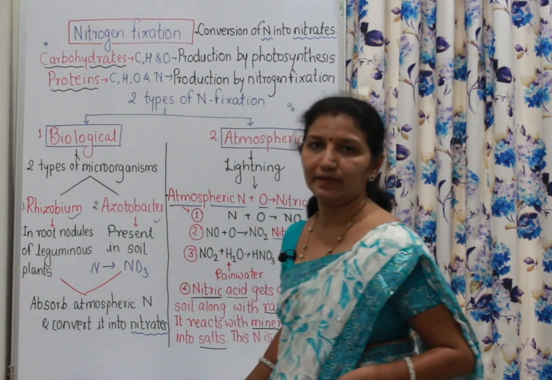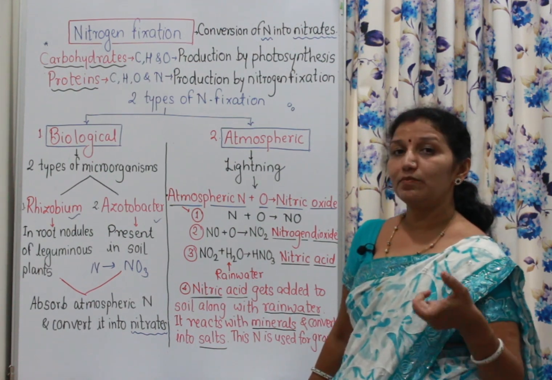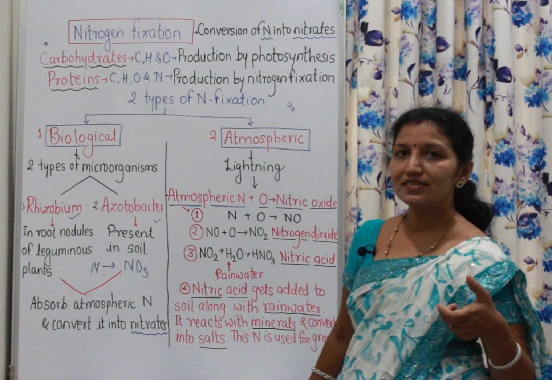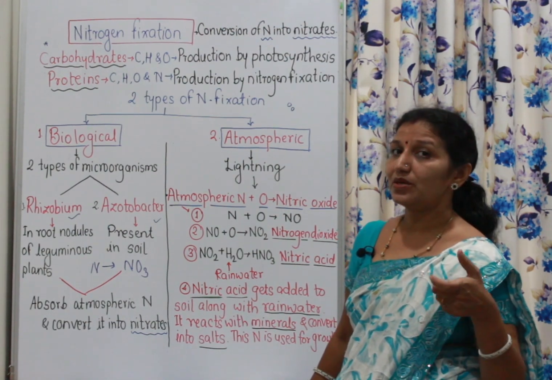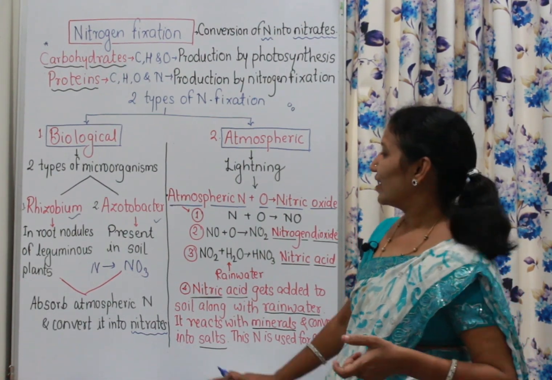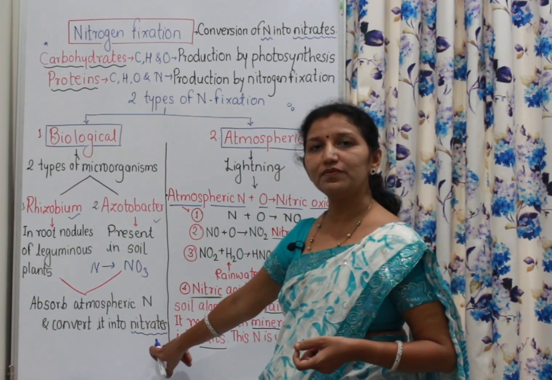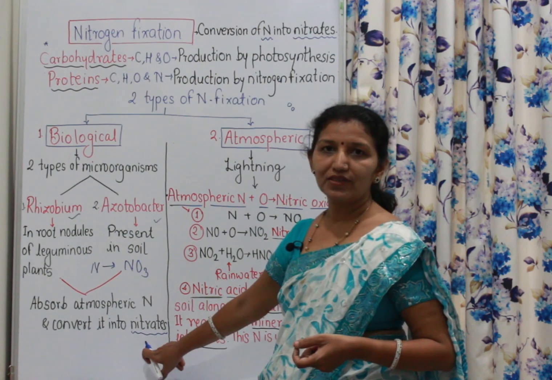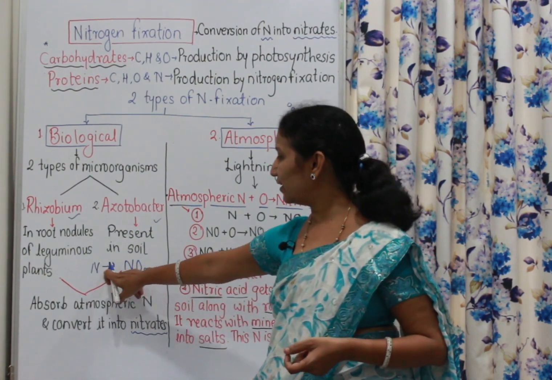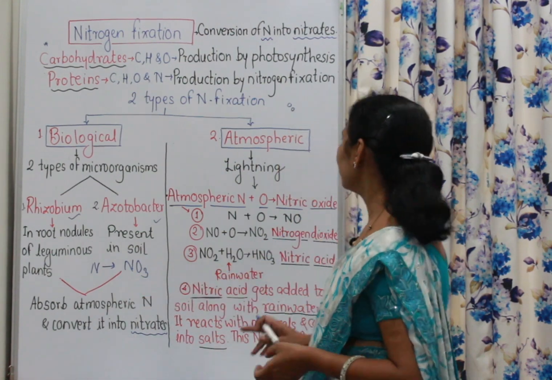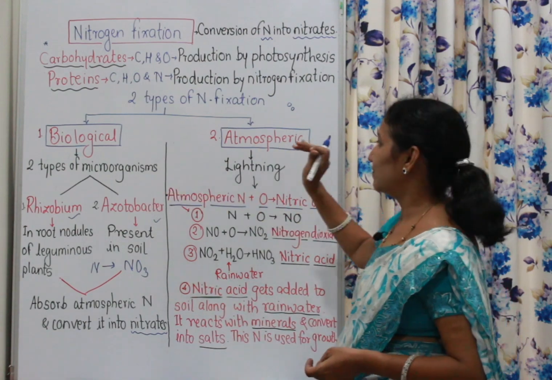In this nitrate form, they can be absorbed by the plants and used for their growth. So this free nitrogen is converted into compound form by combining with oxygen. There is formation of nitrate form, N2 to NO3. This was all about biological fixation.